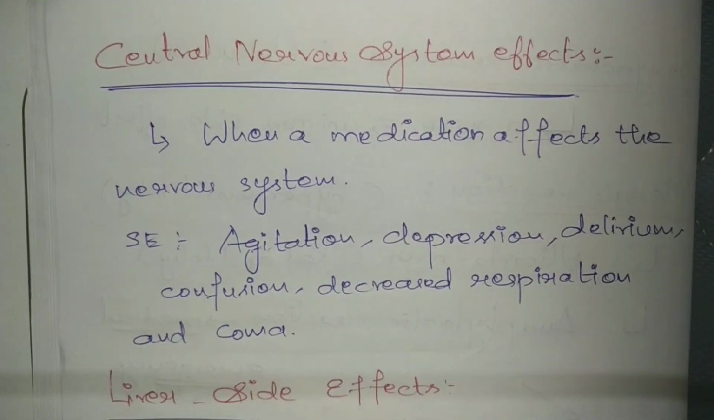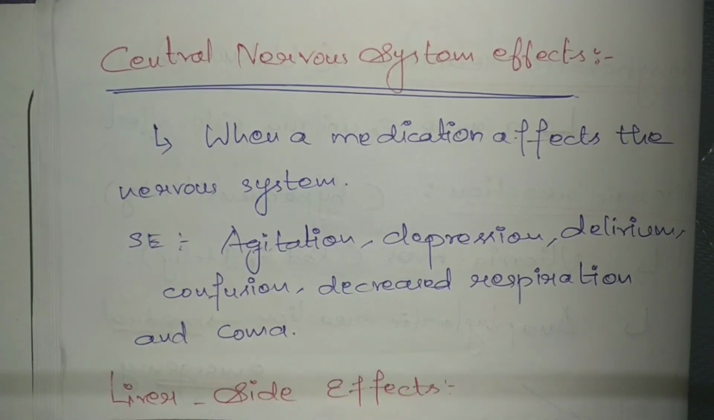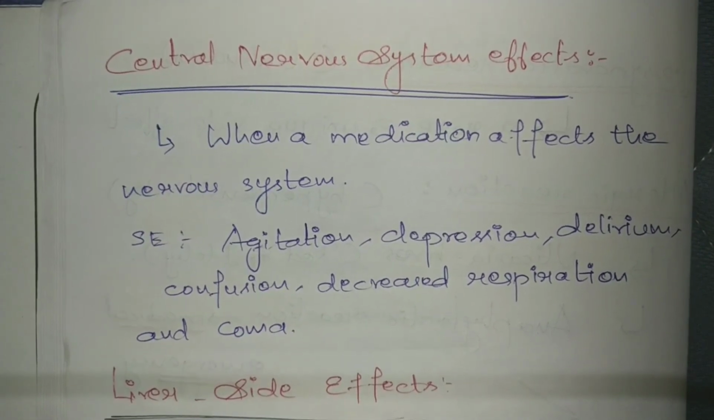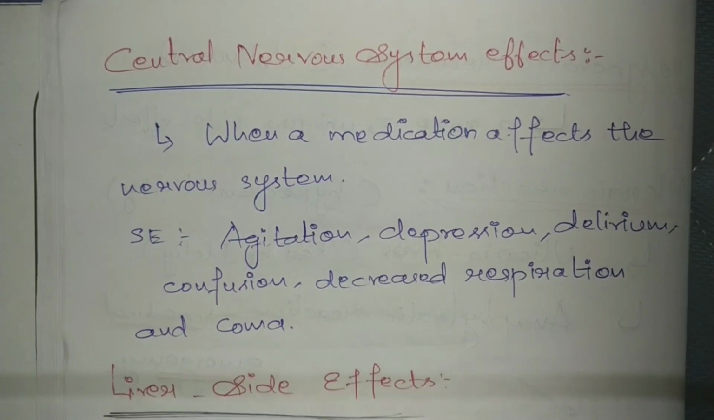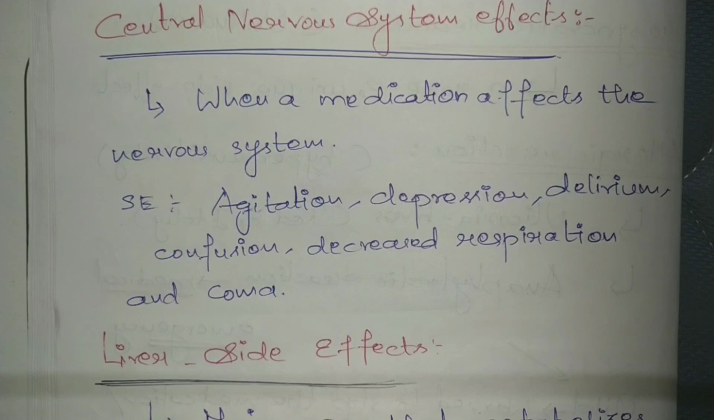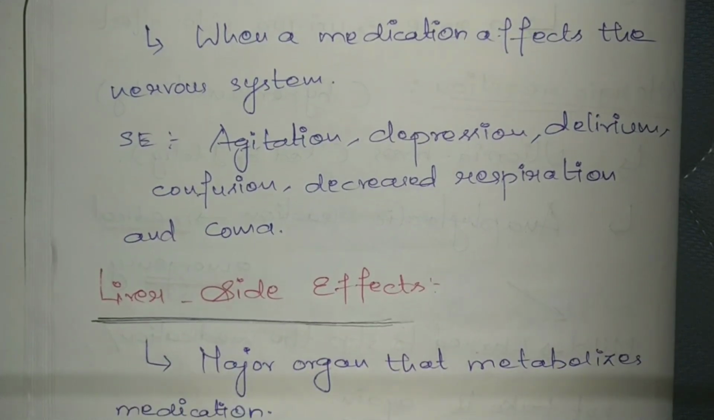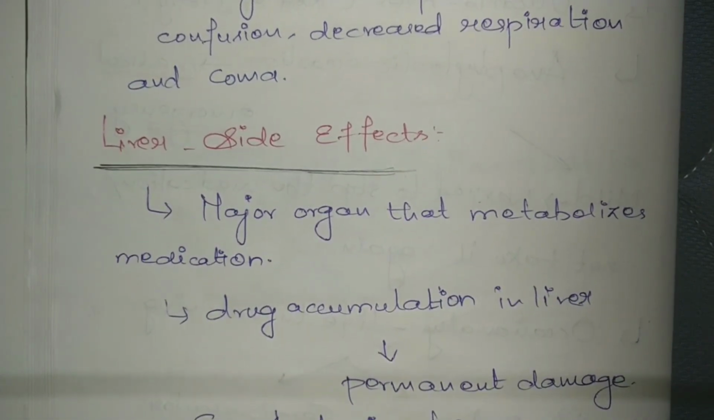Now let's talk about a few of our human body systems and the side effects that occur in that particular system. The first one is central nervous system effects. When a medication affects the central nervous system, the possible side effects are agitation, depression, delirium, confusion, decreased respiration, and coma.